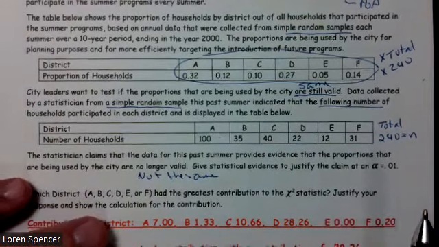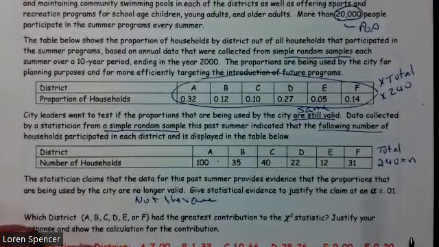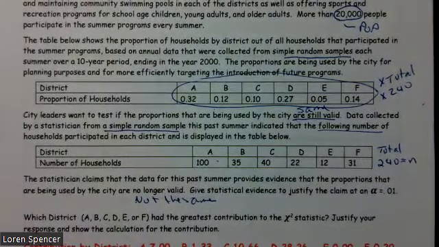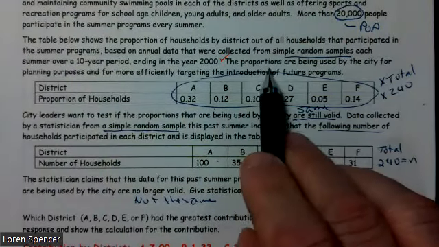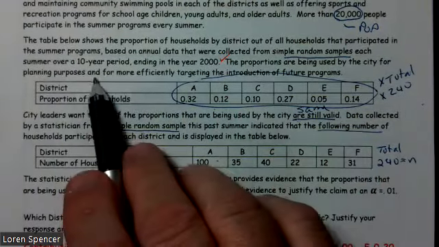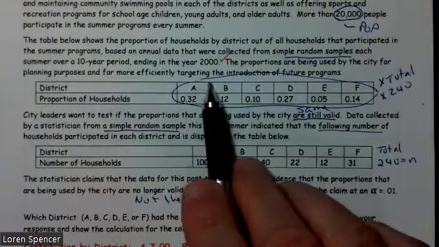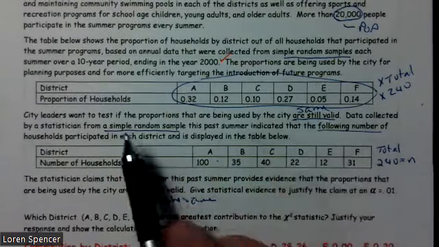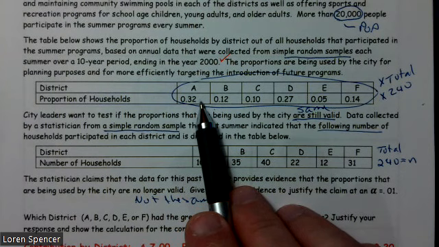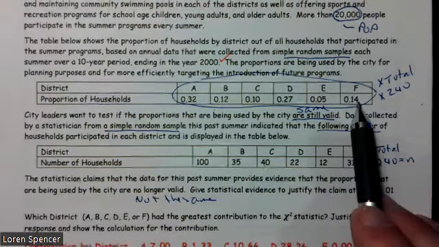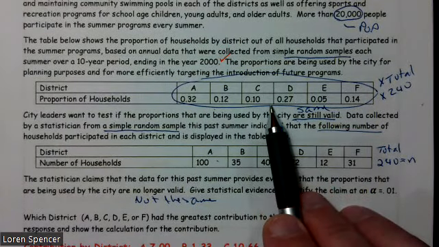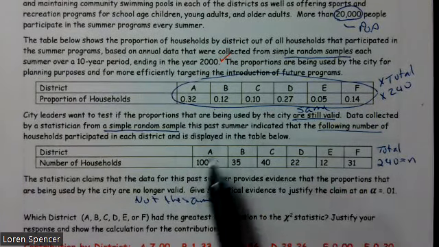The table below shows the proportion of households by district out of all households that participated in this program, based on the annual data that were collected from simple random samples over a 10-year period ending in year 2000. That's a long time ago. The proportions are being used by the city for planning purposes and more effectively targeting the introduction of future programs. So here we have District A, 32% participated. District F, only 14%. Looks like District C had the least percentage at 10%.